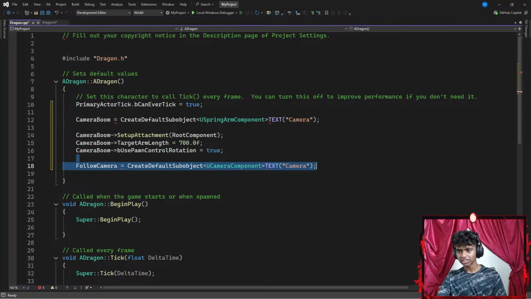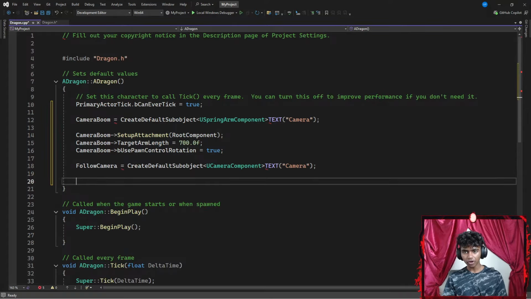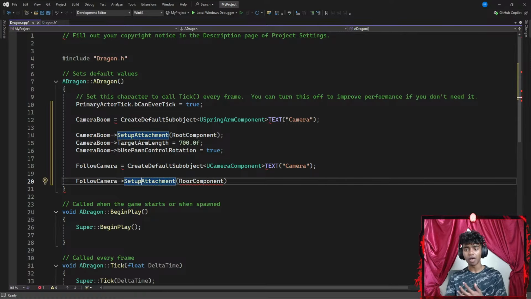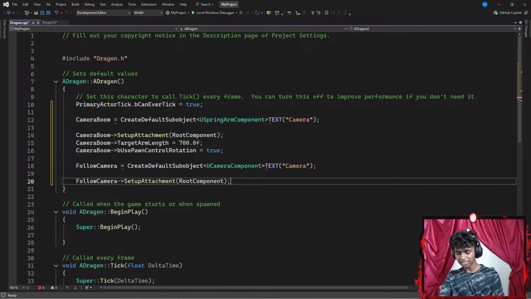Okay, let's go to Dragon.cpp. I get the red underline, but I feel that's just simply C++ or Unreal Engine messing with me. Next up, I'm going to go with my follow camera, and I'm going to be pointing my follow camera towards my setup attachment. Let's go with attachment, which requires a parameter of my root component. And again, root component is basically the thing that lets me see my object or my mesh moving around on my window. Root component, ending with a semicolon.